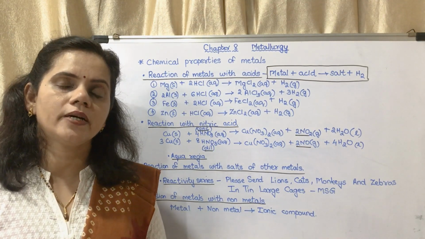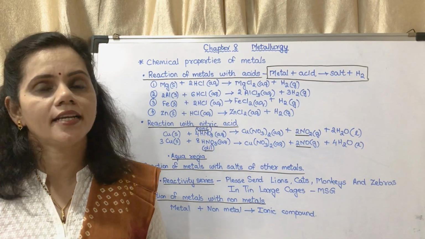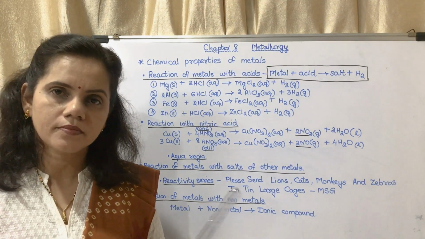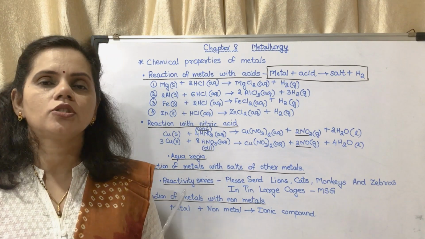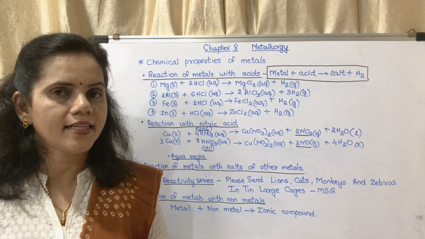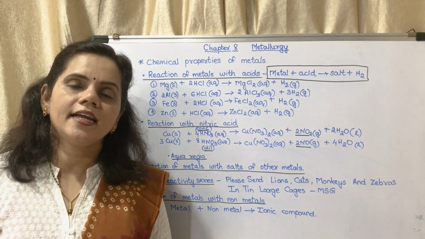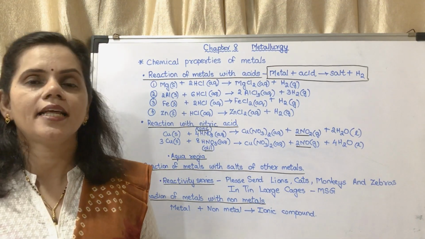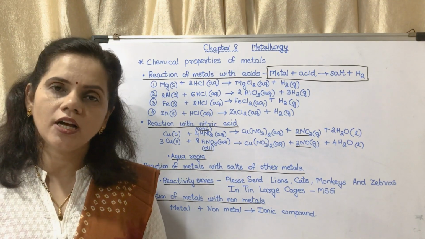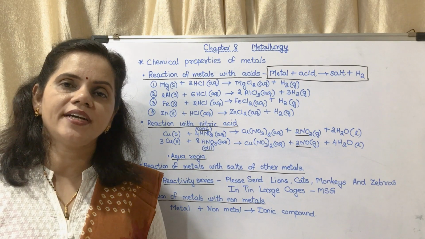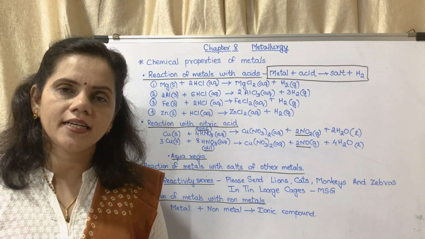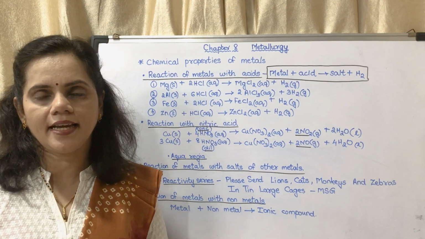If you are having a question on arranging the elements in the increasing order or decreasing order, you may go through this and do it accordingly. So this is the reactivity series. What is reactivity series? It is the arrangement of metals in the increasing or decreasing order of their reactivity. Based on this, the metals are classified into 3 groups. What are they? Highly reactive, moderately reactive and less reactive.